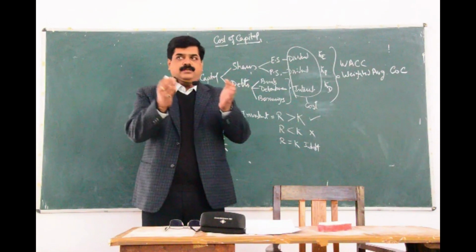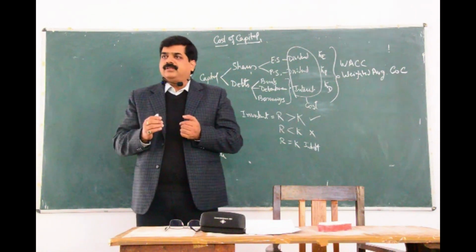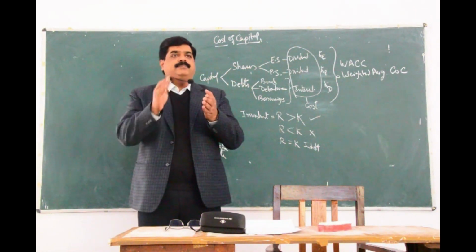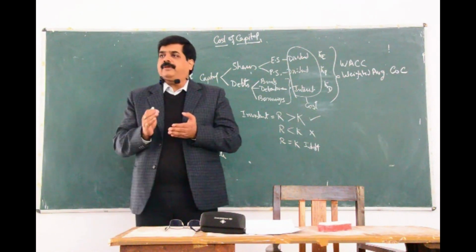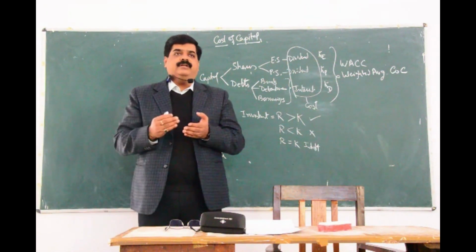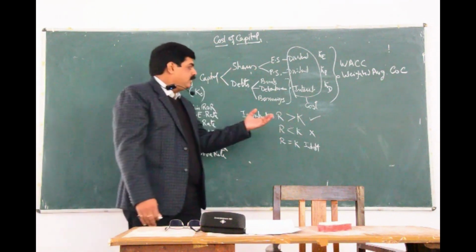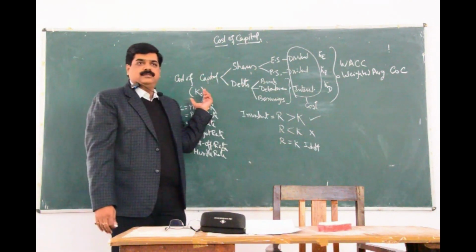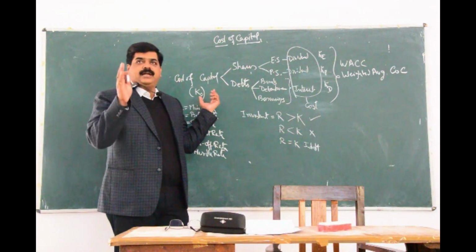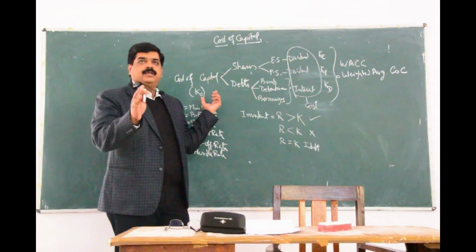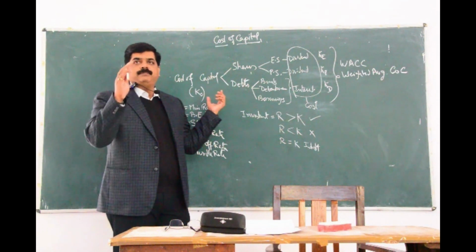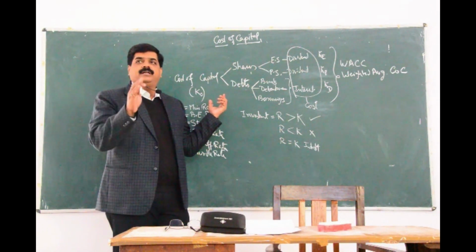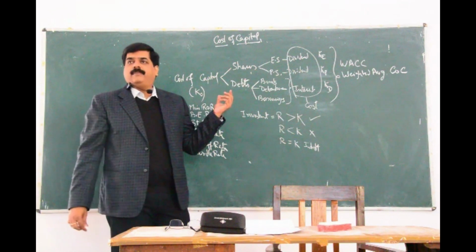So the discounting factor, the discount rate that we take, discount at what rate? You must have seen the numericals that we have taken up. In that we take the present value interest factor, 10%, 11%, 12%. From where has it been derived? It is nothing but the cost of capital only. The discounting rate that we used to take up in bringing the present value of the investment proposal, that discounting rate is itself the cost of capital.